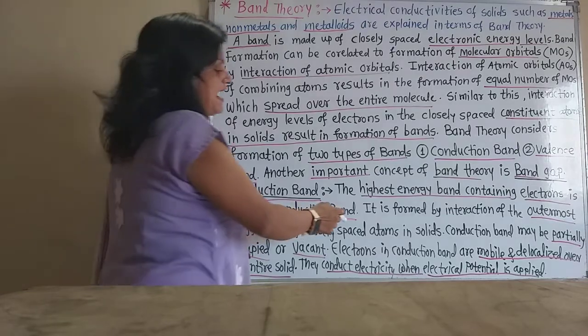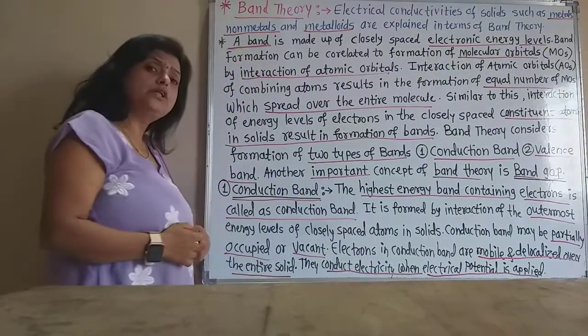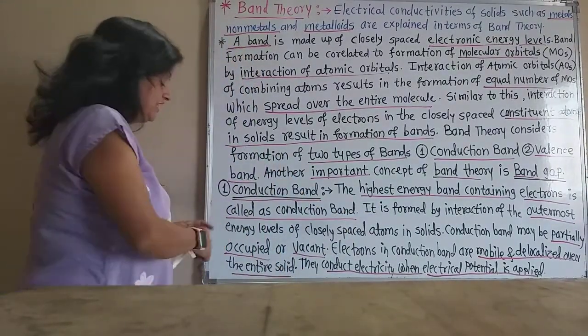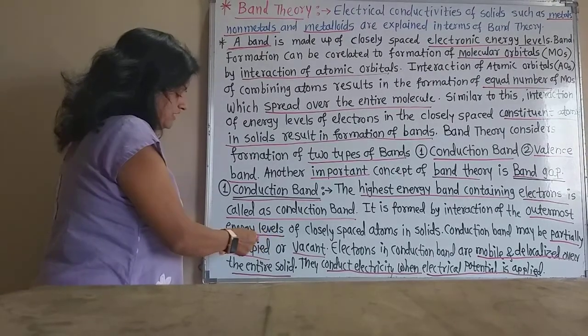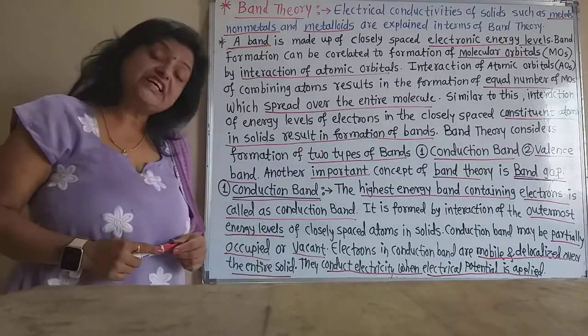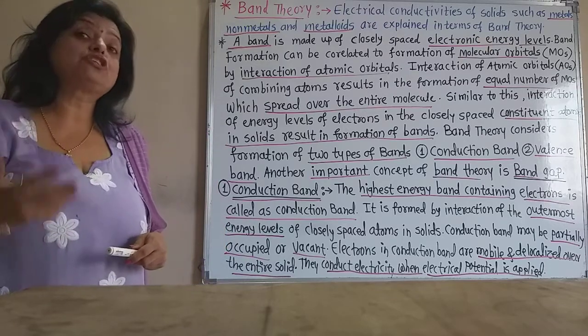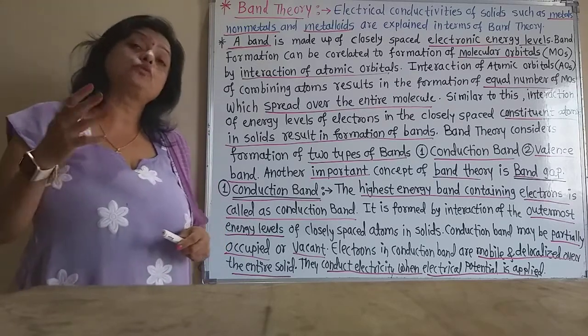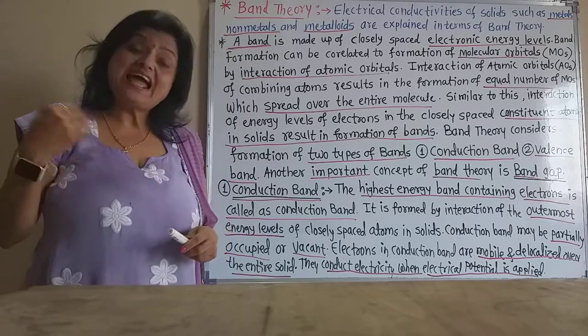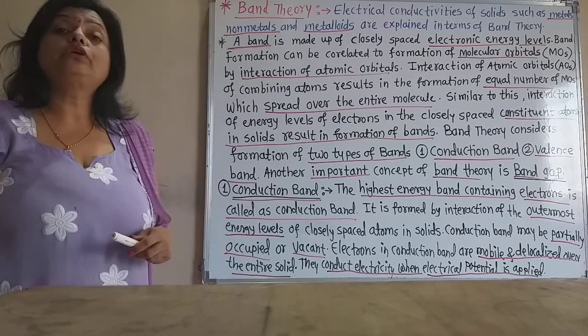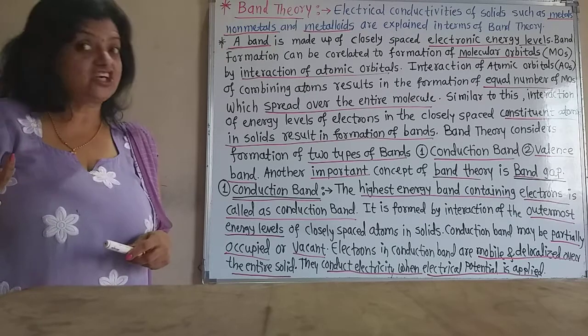Now this band is formed by interaction of the outermost energy levels, which are the highest energy levels. Due to the interaction of the outermost energy levels of the atoms, there is formation of molecular orbitals, and so many molecular orbitals form the band, that is the conduction band.